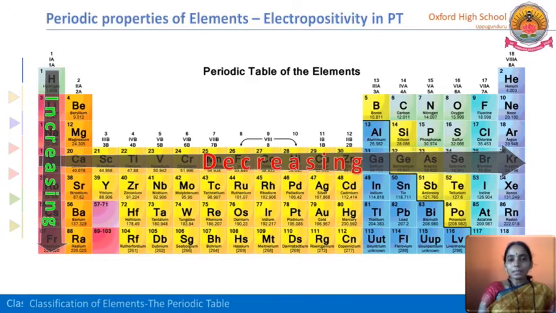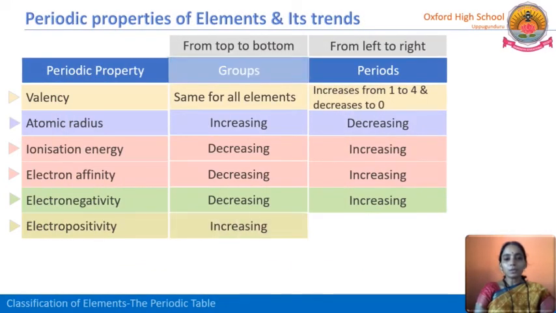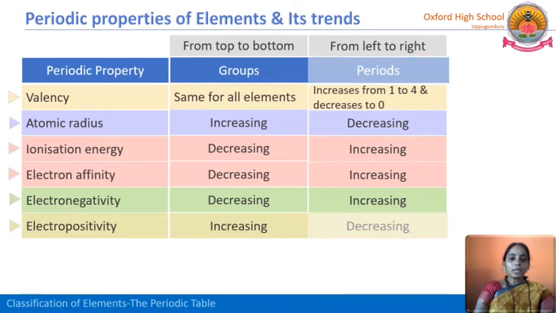So positivity increases. But in a period from left to right, electropositivity means losing an electron, and here the atomic radius decreases, so nuclear force of attraction is more. It is not so easy to remove or lose an electron. So here the electropositivity decreases in a period. So electropositivity, what will happen? It increases in a group but decreases in a period. See here, electronegativity and electropositivity are both opposite.